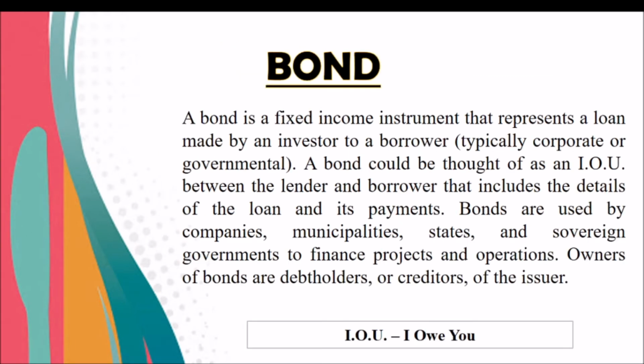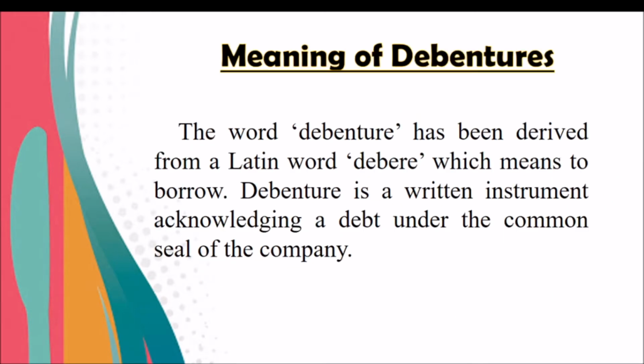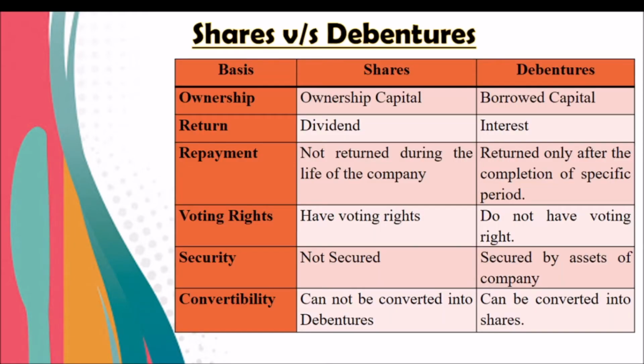Like debentures, companies are also issuing bonds. Bonds are fixed income instruments, issued to the public to raise funds. Normally companies, municipalities and different states issue bonds. And you know very well, during the pandemic situation of COVID-19, different states in India issued bonds to raise funds from various companies and government organizations. So remember that concept, bond.